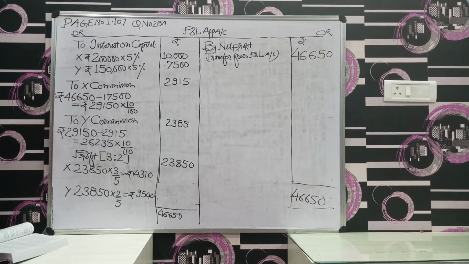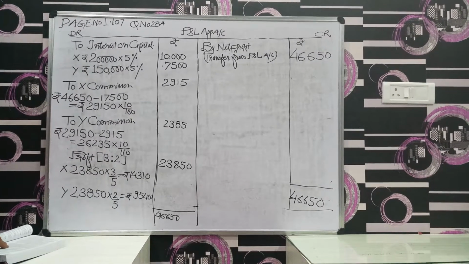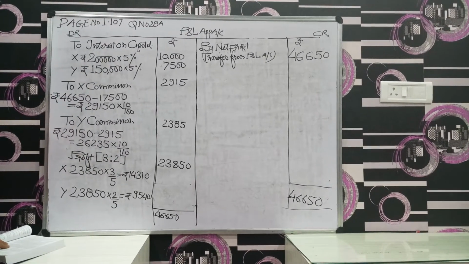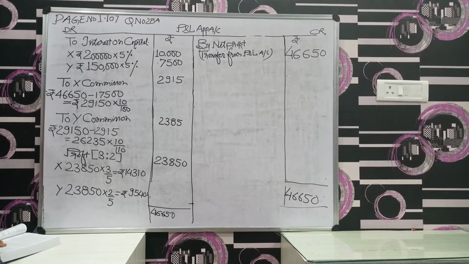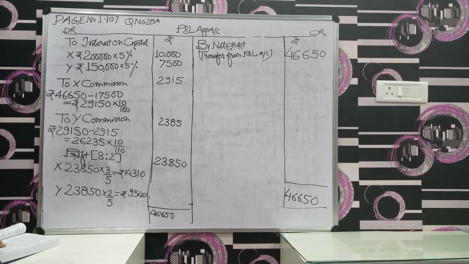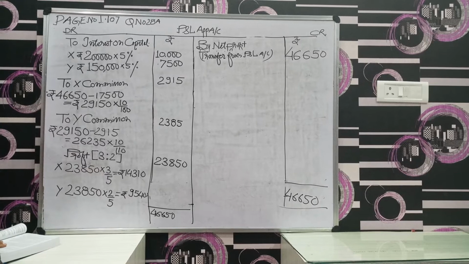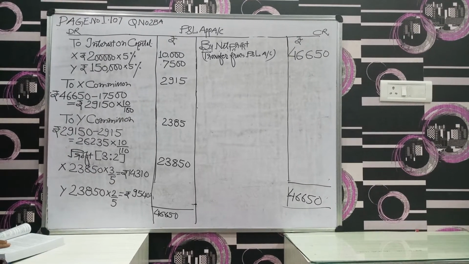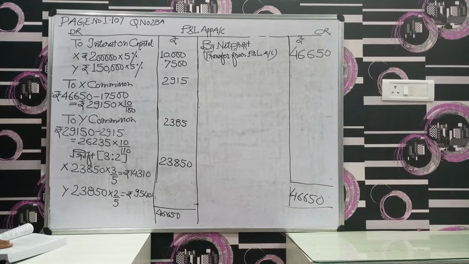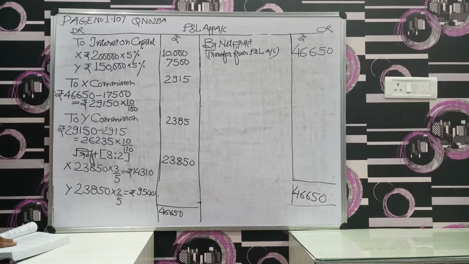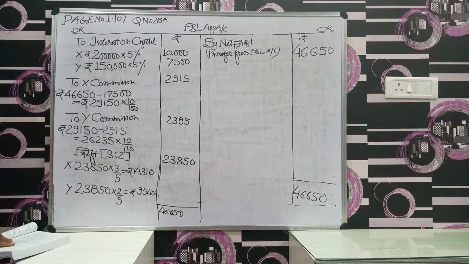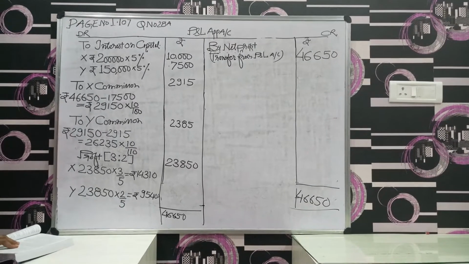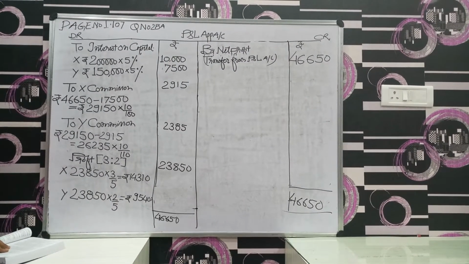X and Y are partners sharing profit in the ratio 3:2. So in this particular problem, their profit sharing ratio is given. The deed is clear regarding that particular ratio, that was 3:2. Their opening capital is given, X 2 lakh and Y 1,50,000 respectively. Again, the deed is clear regarding the interest on capital. The firm will allow 5% per annum. Now you have to emphasize this point.